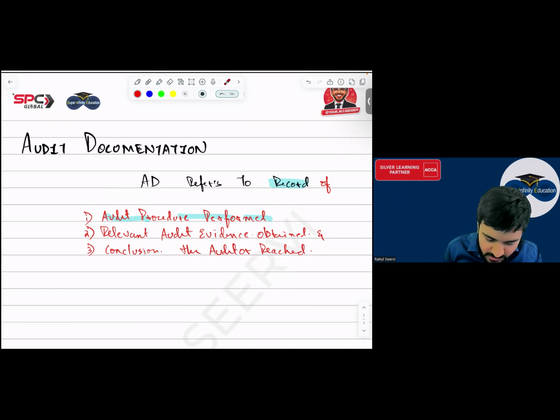Yes sir. And conclusion that the auditor reached. When you have formed the conclusion, everyone, जब आपने conclusion बनाया, on what basis did you give the conclusion that everything is good or bad? That also you have to document. सबको clear? Understood what audit documentation is? Audit documentation just means what? To record your audit procedure performed, relevant audit evidence जो भी है evidence मिला है उसको, and conclusion the auditor reached.